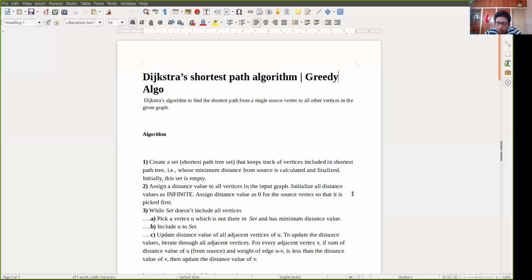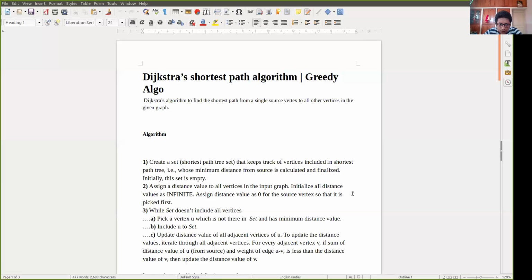Suppose my root node is U, and the nodes adjacent to the root node are V1, V2, V3. Among them, suppose V2 is the minimum distance vertex. So we will choose V2 first. Then from V2 we will find the minimum distance vertex, move to that vertex, and in that way we will move on.